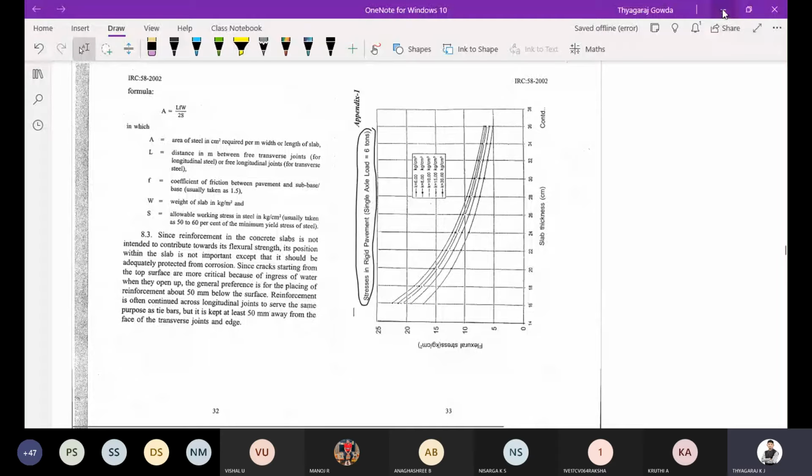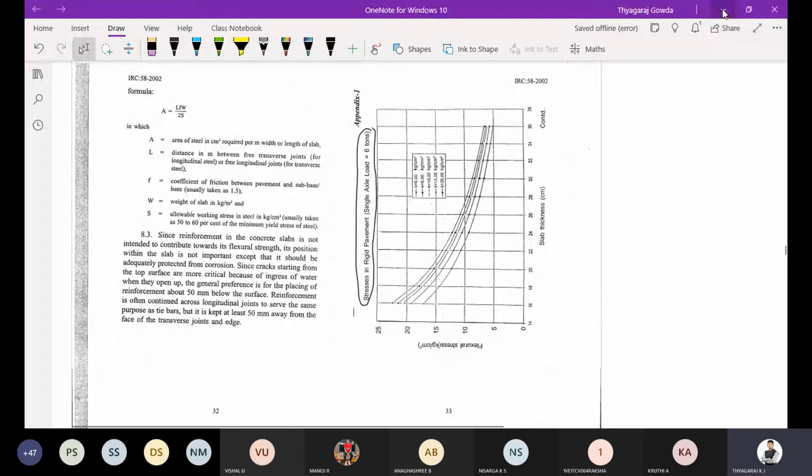Now how to determine the flexural stresses? So H is equal to 20, and the last line will be the K value. Draw a line like this and it will cut the x axis and y axis here. So flexural stress is equal to 25 kg per centimeter square. So using the thickness, axle load and the K value, we are going to determine the flexural stresses.